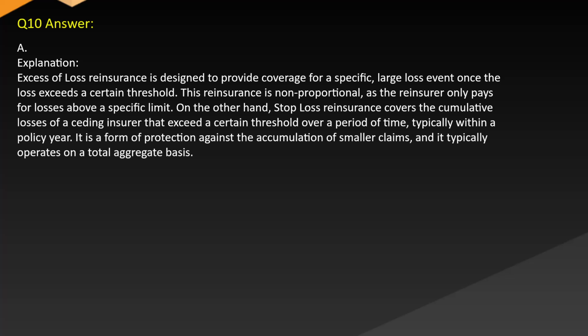Answer A. Explanation. Excess of loss reinsurance is designed to provide coverage for a specific large loss event once the loss exceeds a certain threshold. This reinsurance is non-proportional as the reinsurer only pays for losses above a specific limit. On the other hand, stop-loss reinsurance covers the cumulative losses of a ceding insurer that exceed a certain threshold over a period of time, typically within a policy year. It is for protection against the accumulation of smaller claims, and it typically operates on a total aggregate basis.